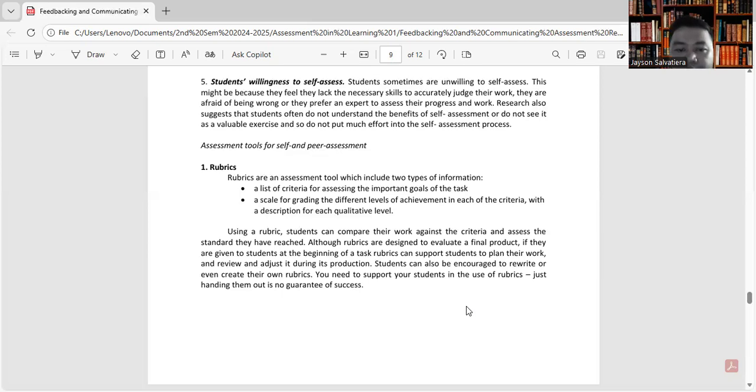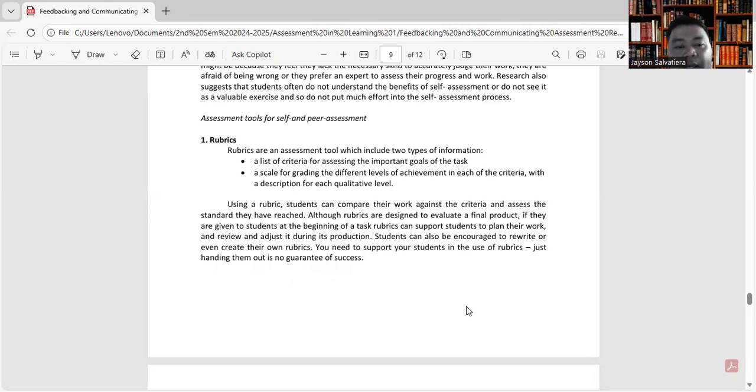Although rubrics are designed to evaluate final products, if they are given to students at the beginning of a task, rubrics can support the students to plan their work and review and adjust it during its production. So, hindi malilito yung estudyante kung ano yung gagawin niya kasi mayroon ng nakaset na criteria.